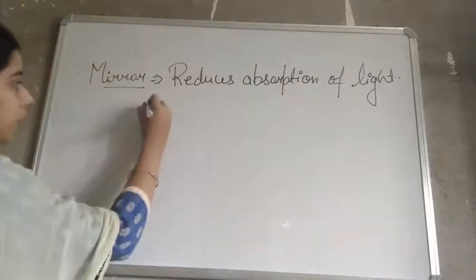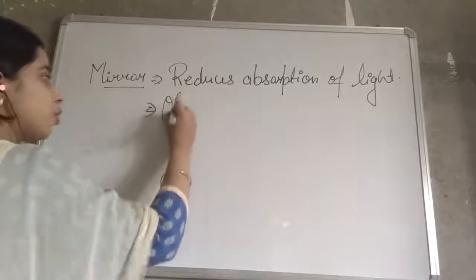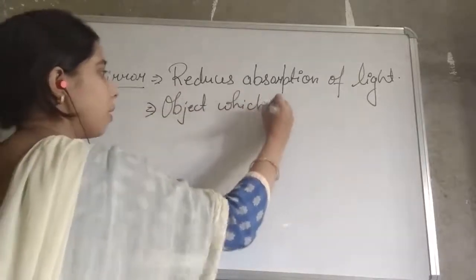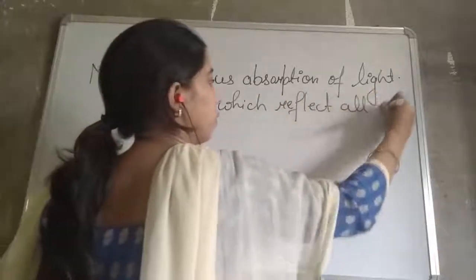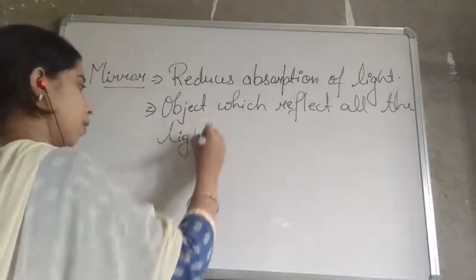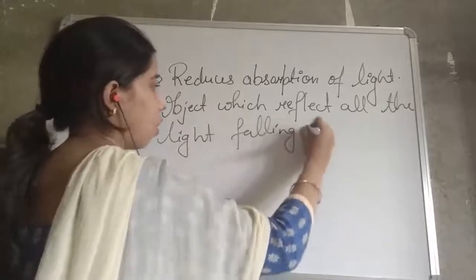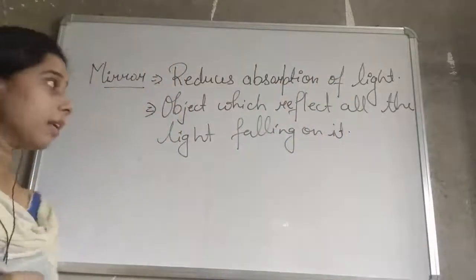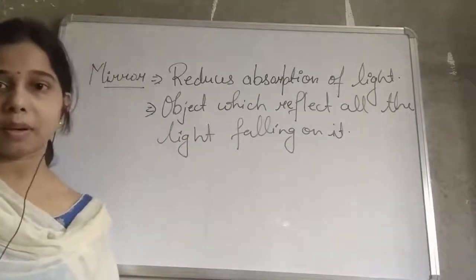So we can say that a mirror is an object which reflects all the light falling on it. So mirror is what? It is an object which reflects all the light which is falling on it.